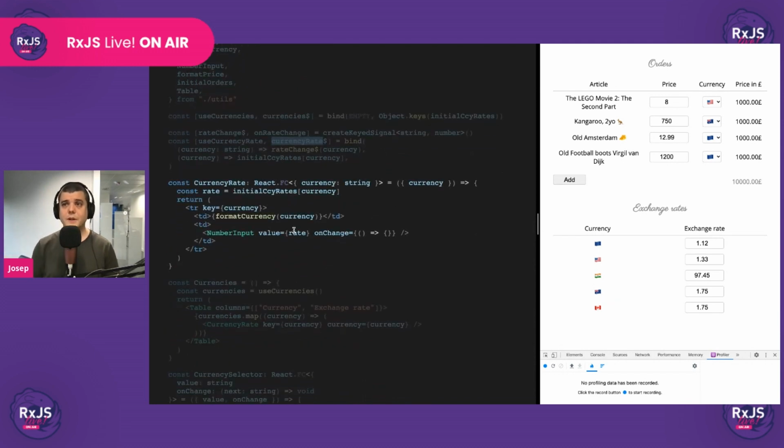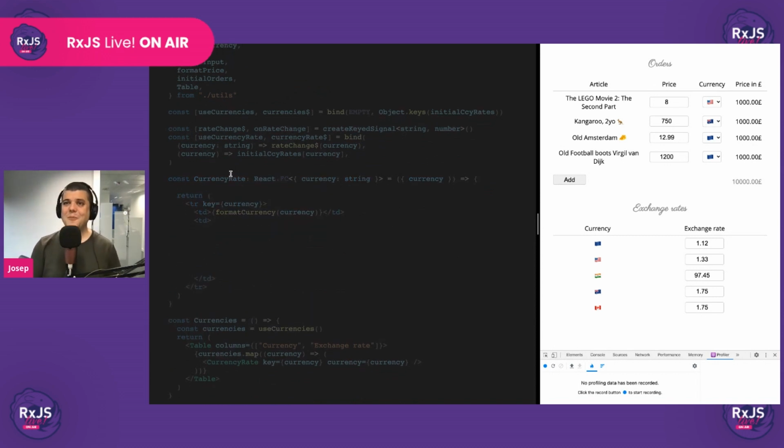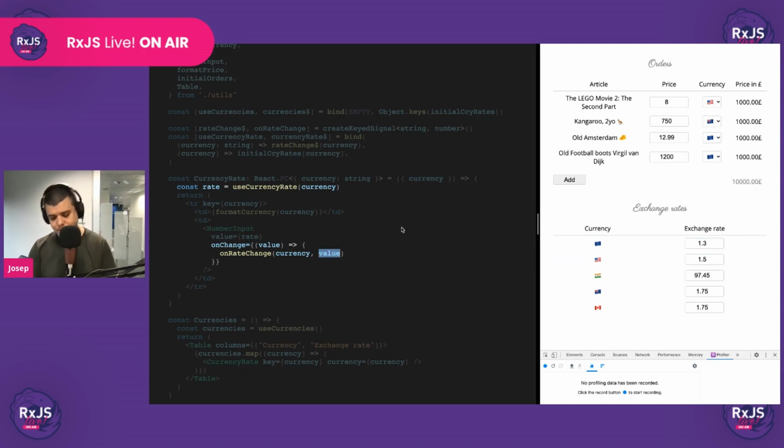We just come here. Notice that this is kind of similar to use state, but outside of React, right? Kind of similar. And then here we access the rate for this currency. This is going to give us the rate values, and here we plug the event emitter. We pass the key and we pass the value. Okay, now this should be working, and it is working. Perfect. Let's do the same thing for the order lines.